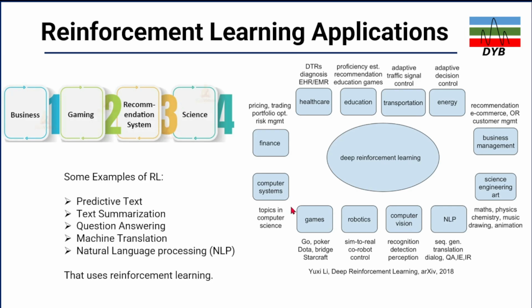So some examples of reinforcement learning are predicting text. Let's say you want to write something and you want to improve the text from the previous information, so you predict the text and you improve it. And sometimes when you're looking at the summarization of text, you have a lot of long text and you want to make a summary, like the AI tools also do.